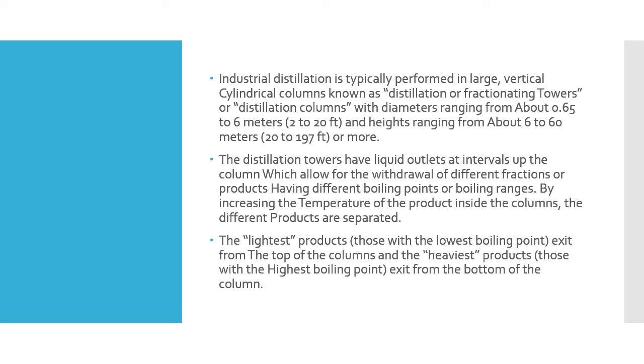By increasing the temperature of the product inside the column, the different products are separated. The lightest products, those with the lowest boiling points, exit from the top of the column, and the heaviest products, those with the highest boiling points, exit from the bottom of the column.